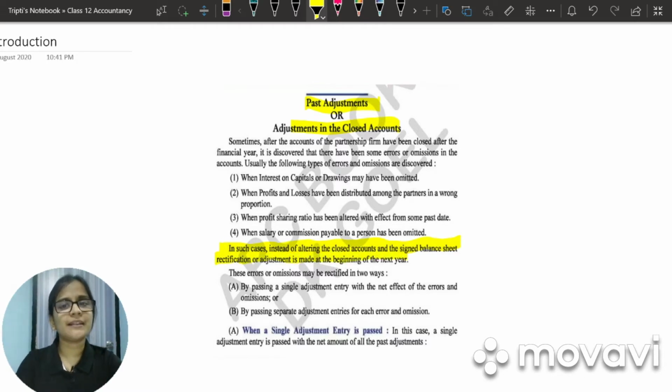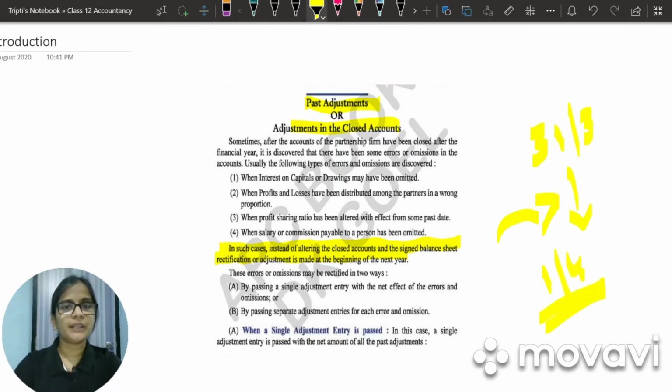So if they see that there is some error, what would they do? They will just not sign the closed balance sheet. They will do rectification in the beginning of the next year. That is, say if they have detected errors on 31/3, they will be doing all the rectification on 1/4. They are not just closing the accounts.